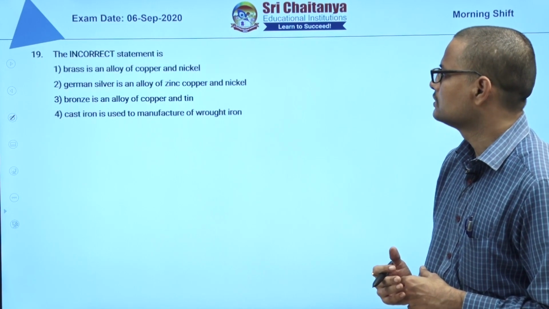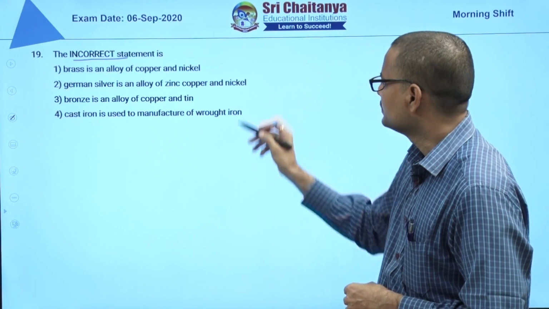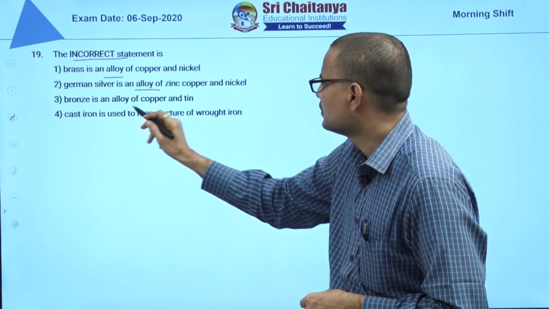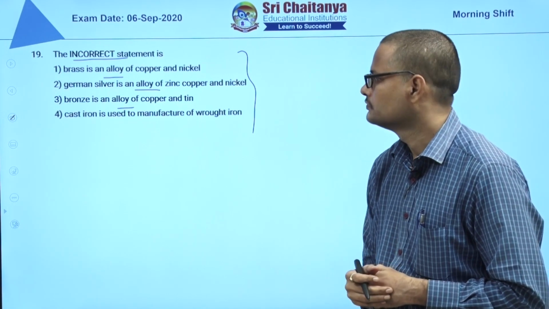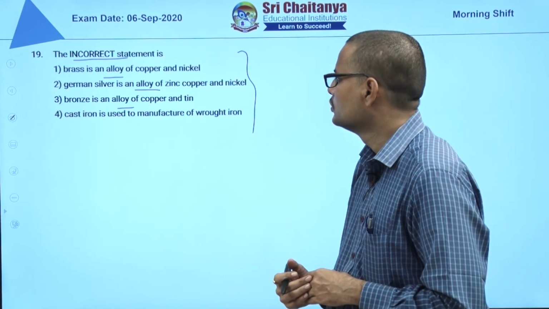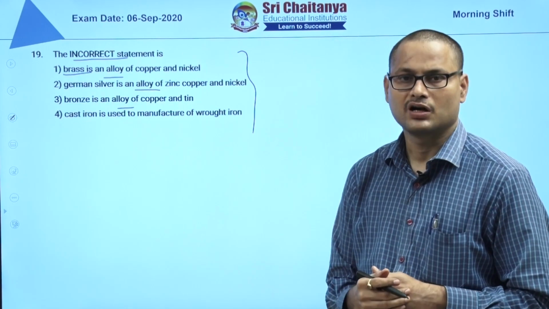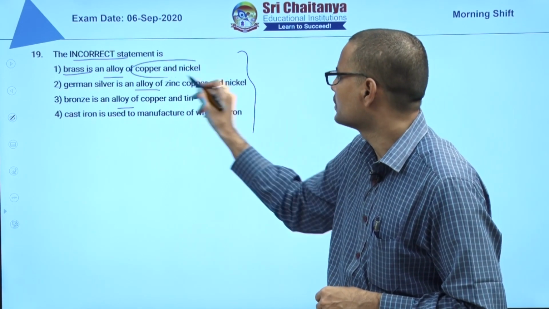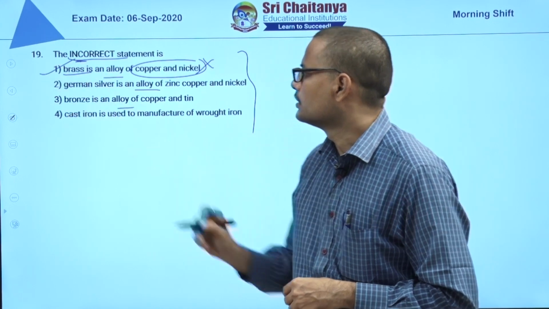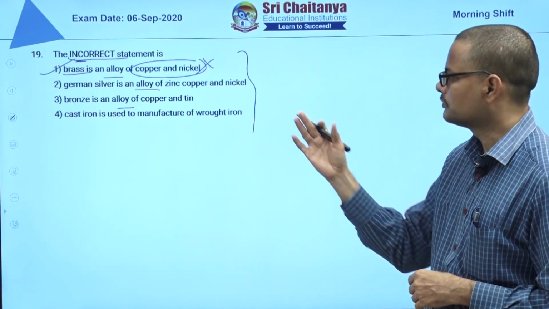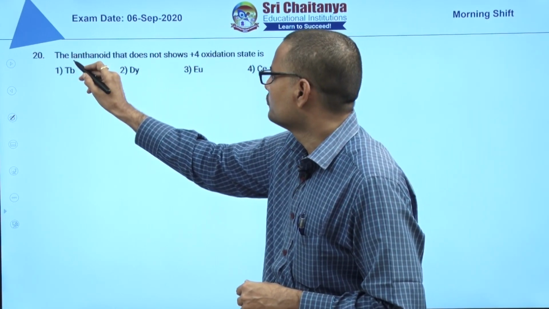Next, 19th question. You have to identify the incorrect statement. This is based on all the alloys. You have to remember all these alloys, so this is also memory based. Brass is actually an alloy of copper and zinc, not copper and nickel. This is wrong. So the incorrect statement you have to identify. 19th question, option is 1. This is memory based. Next, 20th question. This is also memory based.